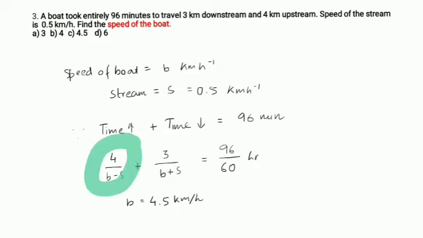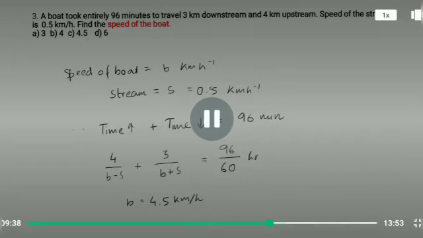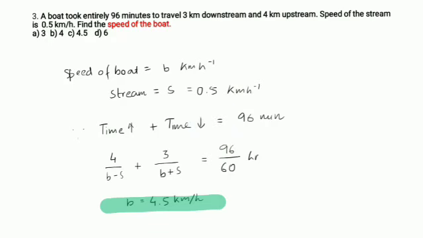So this is for upstream, plus the same thing for downstream. In this case, the distance is 3 kilometers downstream and the speed is b plus s because the stream is aiding the boat. Can I say that this entire thing is equal to 96 minutes, or 96 by 60 hour, since I'm just trying to maintain the unit consistency? If you solve this question, you'll get b to be 4.5 kilometers per hour. So the correct answer choice is option C.